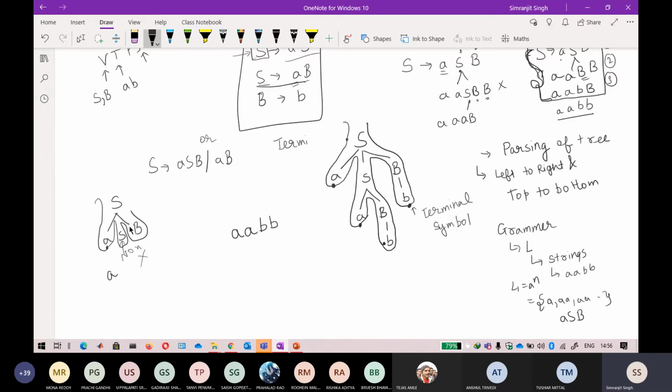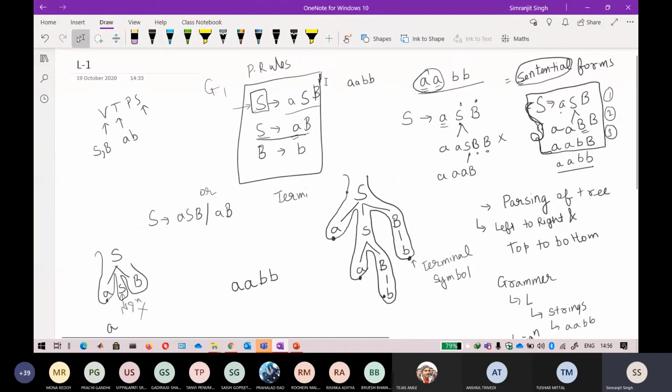If terminal symbols are found at the terminal node, only then you go ahead and perform the parsing of the tree. If not, you leave it and go to that part where a non-terminal symbol exists and turn it into a terminal symbol by using the production rules.